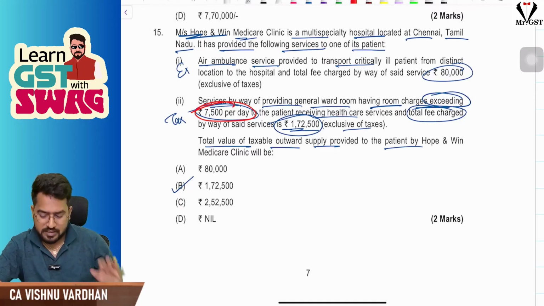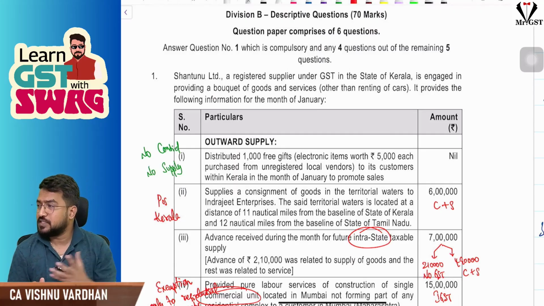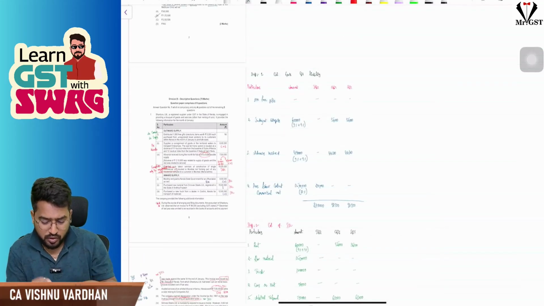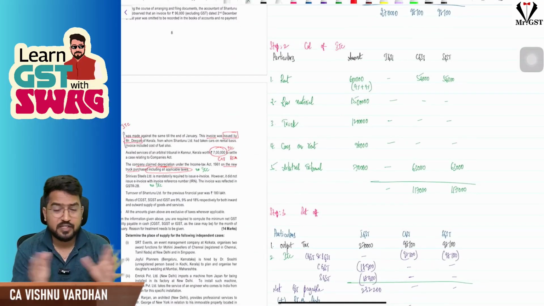Let us move on to the descriptive part. So now guys, coming to the descriptive part, the first question, the compulsory question of 40 marks. I have analyzed it and kept it so properly, and I have solved it and kept it in the formats, all these things. So that way we can just quickly finish this 14 mark question.